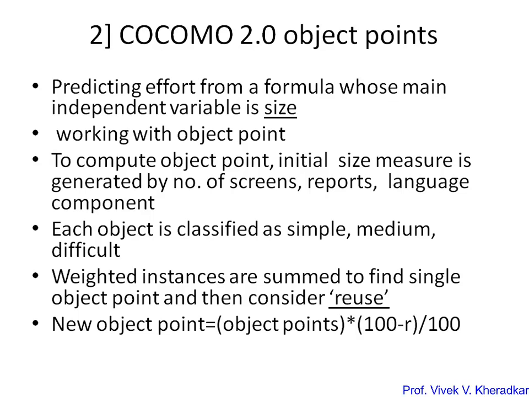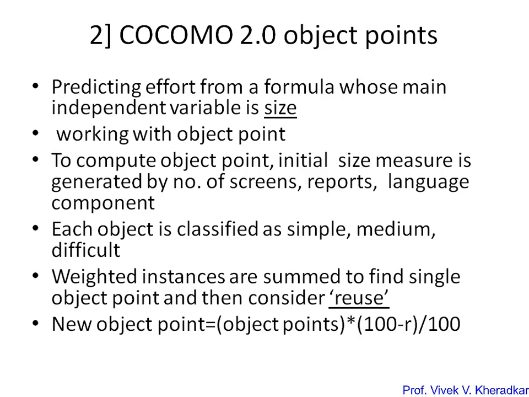Then in the second step, once you calculate the object point of each of these, each object is classified as simple, medium, and difficult, like in function point. So you divide each object by complexity as simple, medium, and difficult. Then the weighted instances are summed to find the single object point number, and then reuse is also considered.